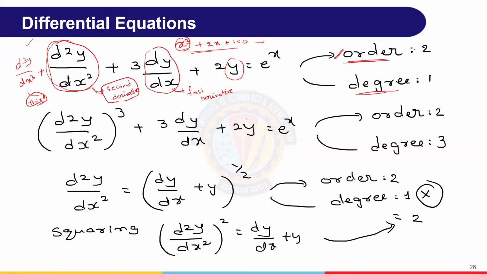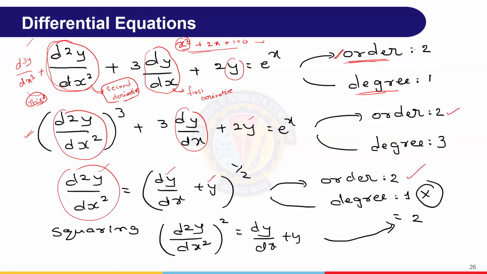Now, similarly, if you say this, what is the order here? y, the first derivative, then a second derivative. That is where it stops. Therefore, order equal to 2. Okay. So here also y, dy by dx, d square y by dx square, that is the second derivative. Therefore, order equal to 2. Right? The first term is order.